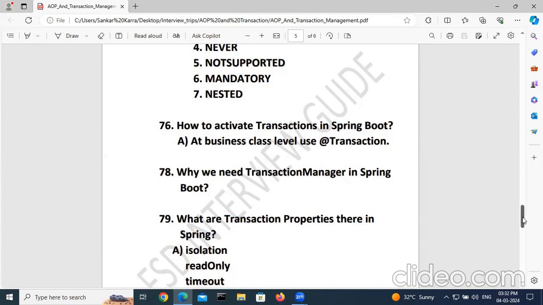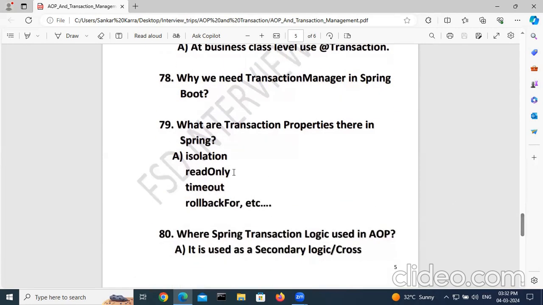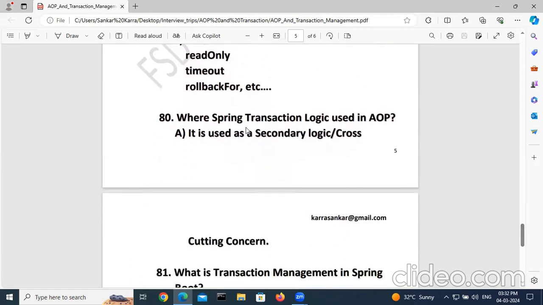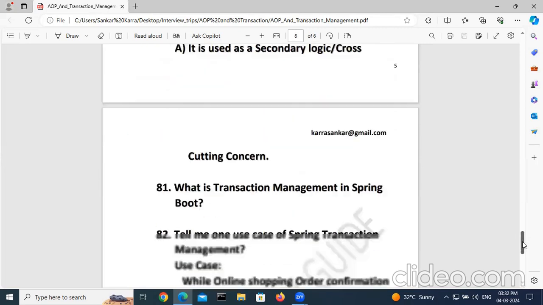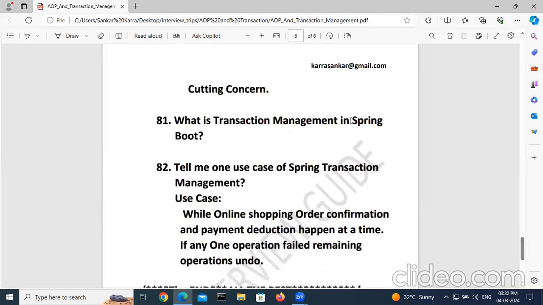Isolation, read only, timeout, rollback for. Where is Spring transaction logic used in AOP? Spring transaction logic is used in AOP as a secondary logic or cross-cutting function. What is transaction management in Spring Boot? Tell me one use case of Spring transaction management.